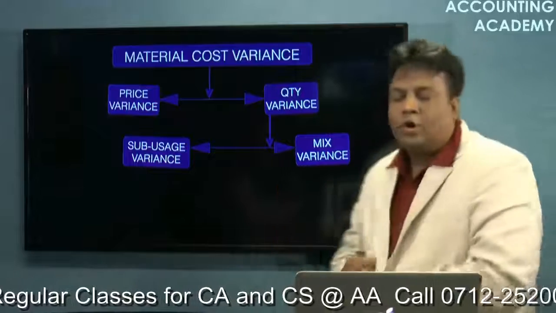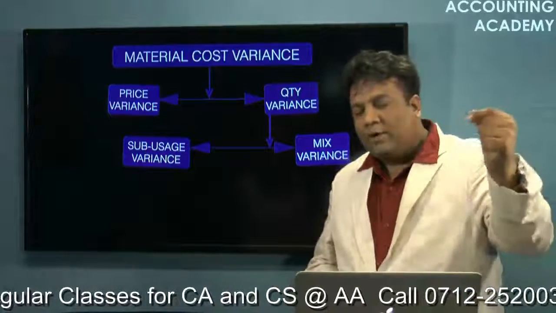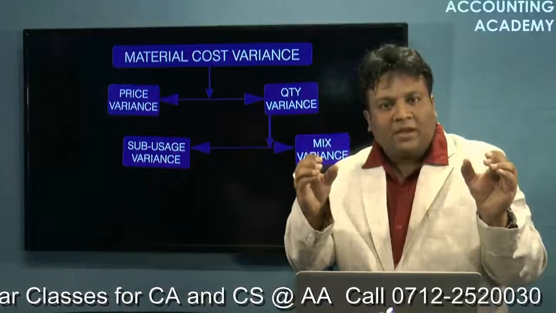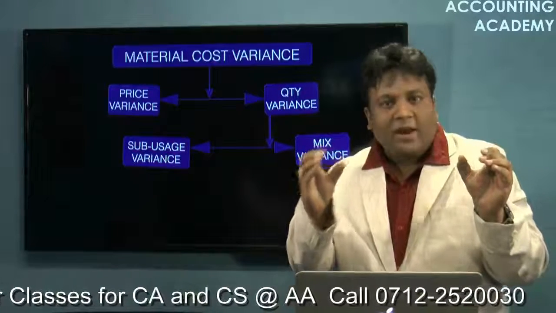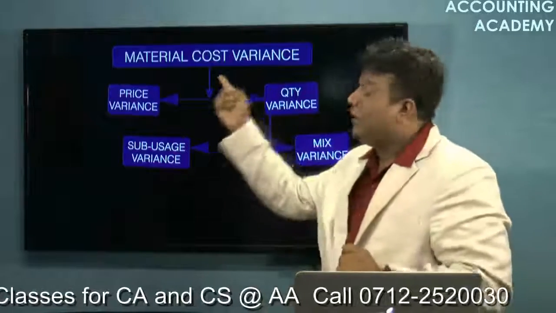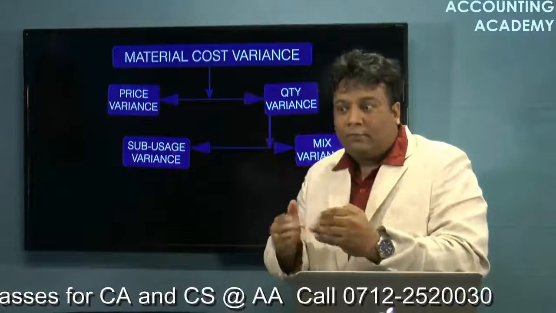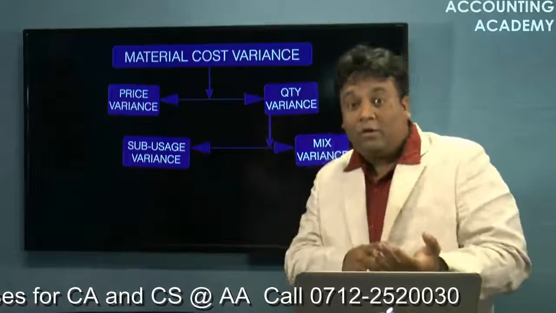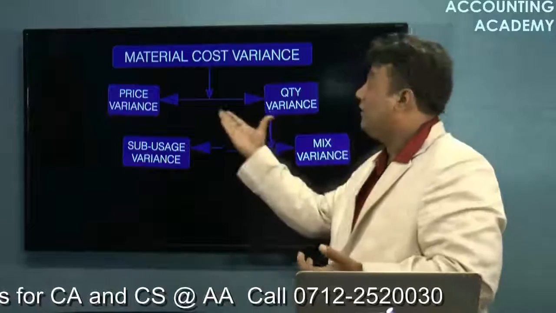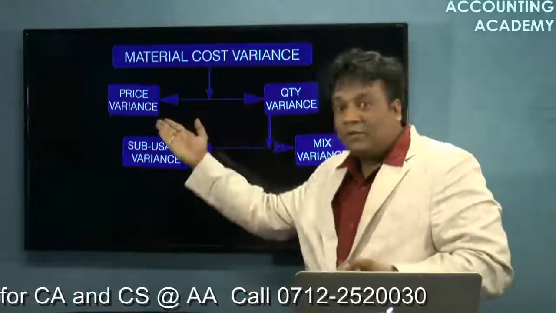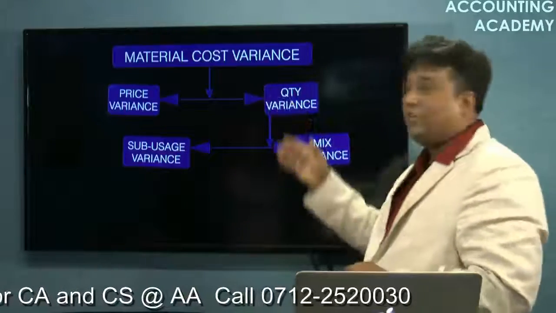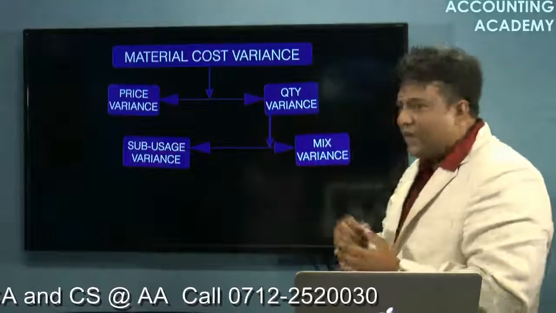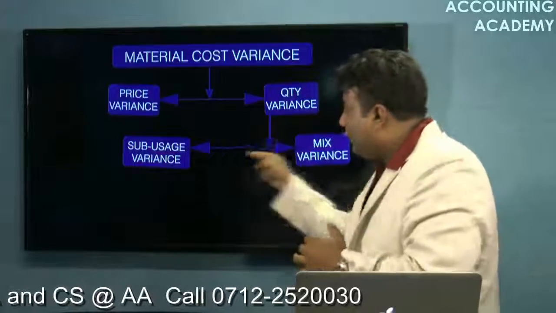Now what is this? All of you understand that if I want to calculate the material cost, it is the quantity of material multiplied by the price of the material. Quantity multiplied by price. So first I will calculate the variance in the cost. But what are the reasons for the variance? It can be either variance in the price or variance in the quantity. So it is further divided into these two categories: the variance due to price, the variance due to quantity. Quantity variance is further subdivided into these two categories.